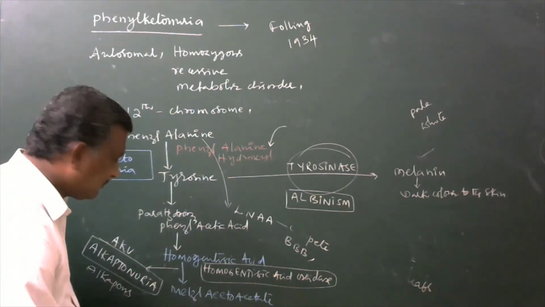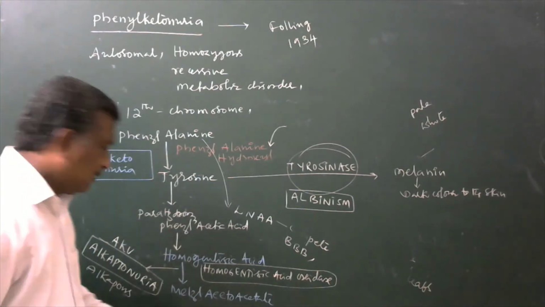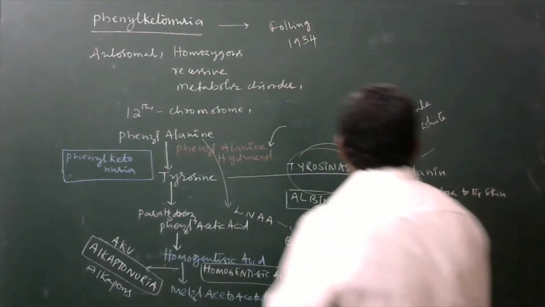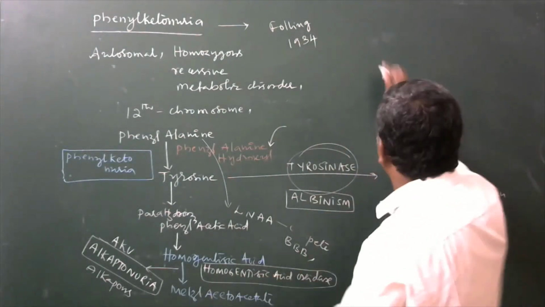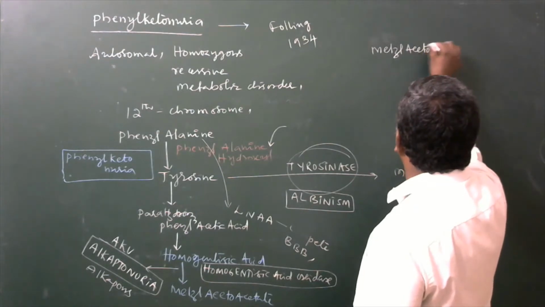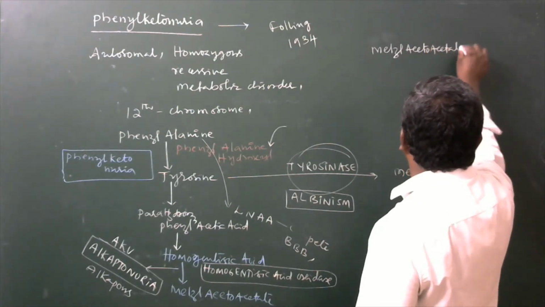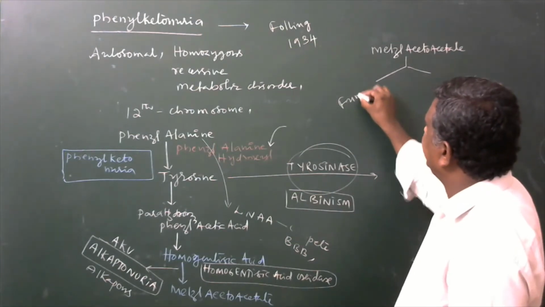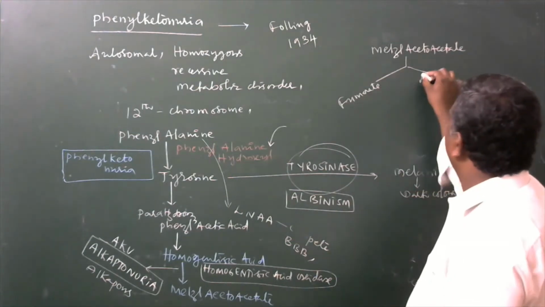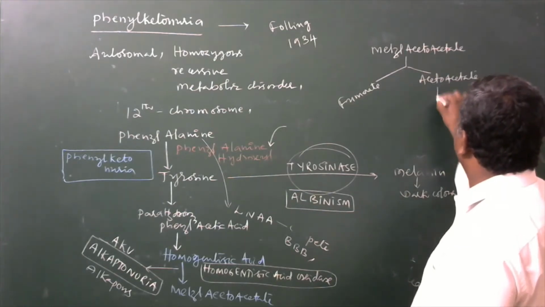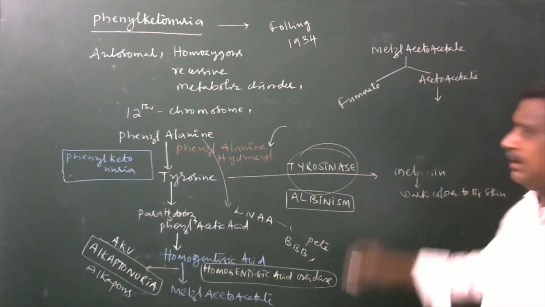Then in further steps, maleyl acetoacetate is immediately converted to fumarate and acetoacetate, or acetic acid.